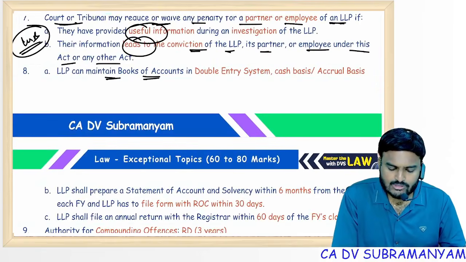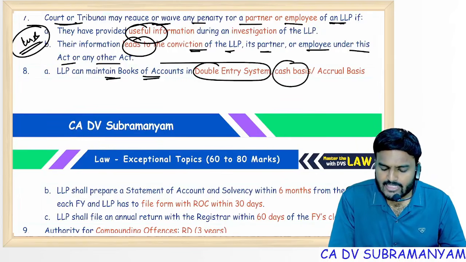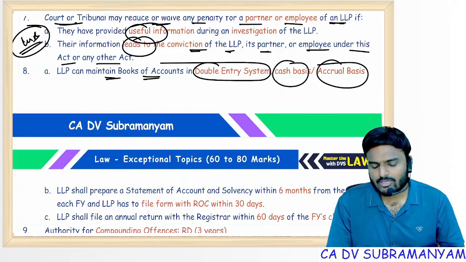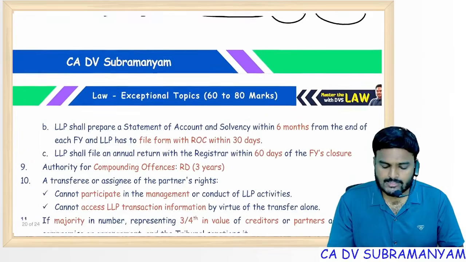LLP can maintain books of accounts in double entry system, compulsory. But coming to cash basis or accrual basis, it's up to the LLP. They can follow either cash basis or accrual basis, no problem. Company, straight away accrual basis.